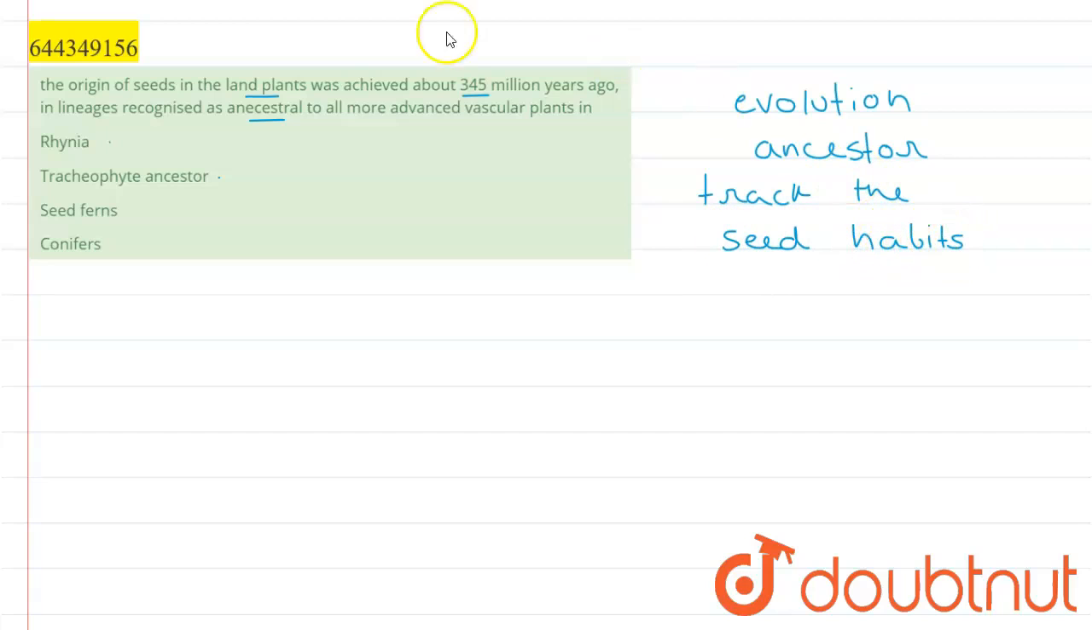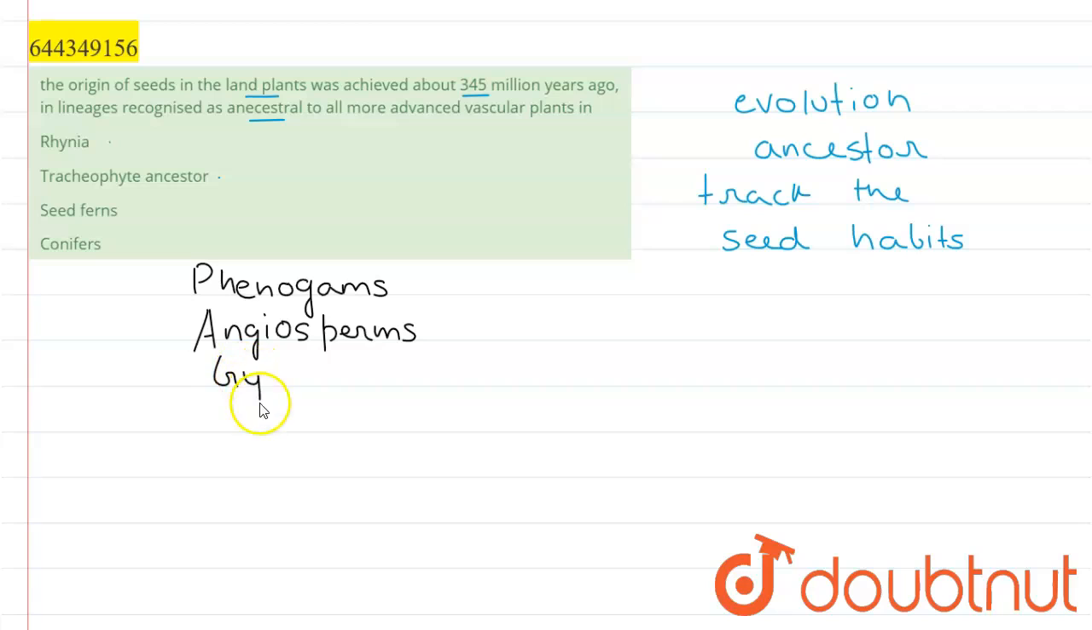Now, we know that in the plant kingdom there are two kinds of plants which we collectively call the phanerogams. These phanerogams are divided into the angiosperms, which are our flowering plants, and then we have the gymnosperms, which constitute well-known plants like Pinus, Cycas, etc. These plants reproduce by the sexual method, and because of that, a seed is formed.